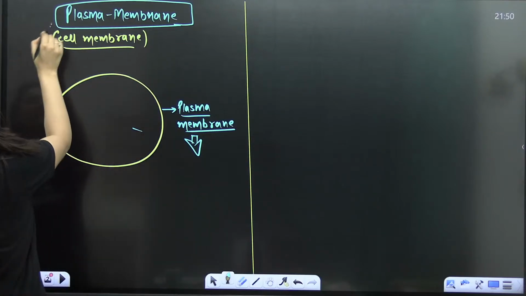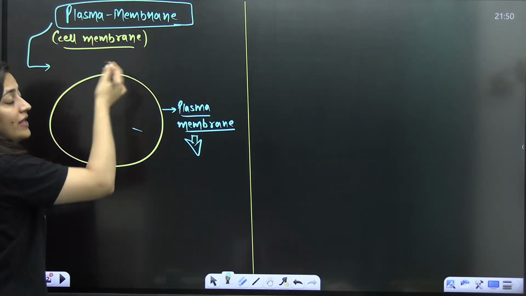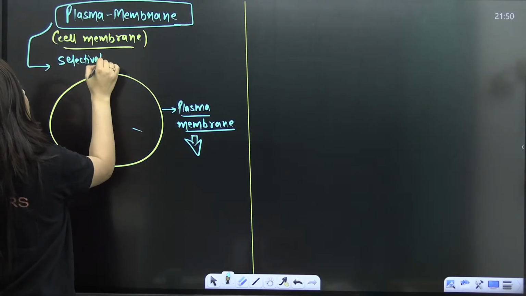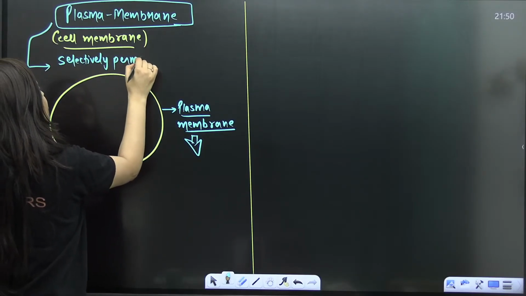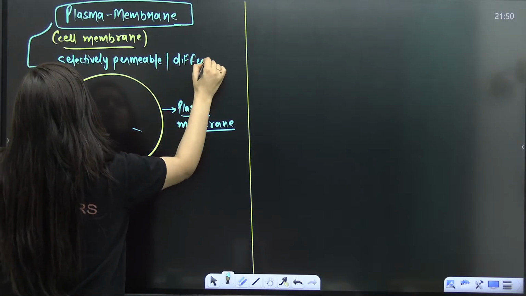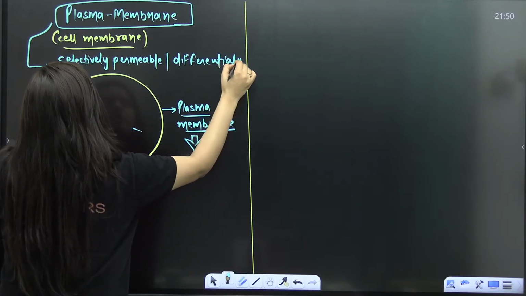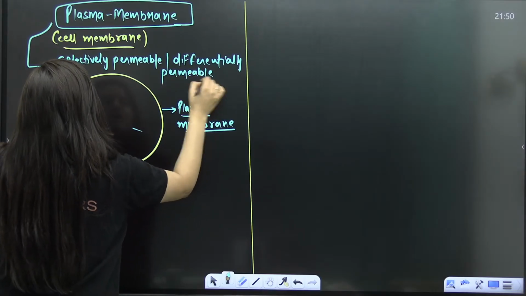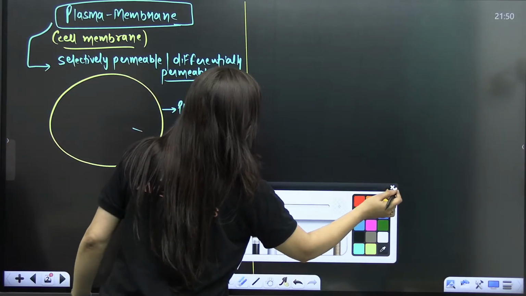So the very first thing that I would like to tell you is that the plasma membrane is selectively permeable in nature, or I would say differentially permeable in nature. So what's the meaning of that?